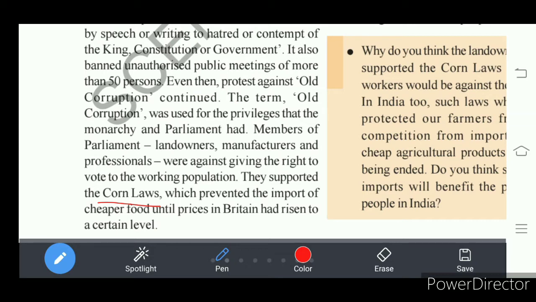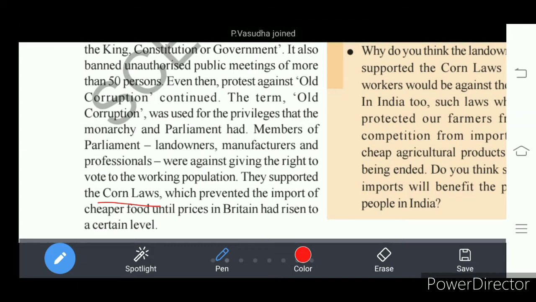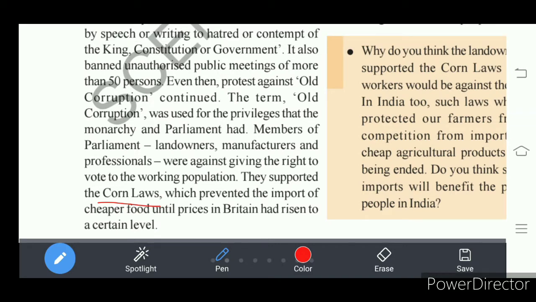They wanted that people should not buy or import any food item from other countries. So there was a ban on imports to England as per the Corn Laws.